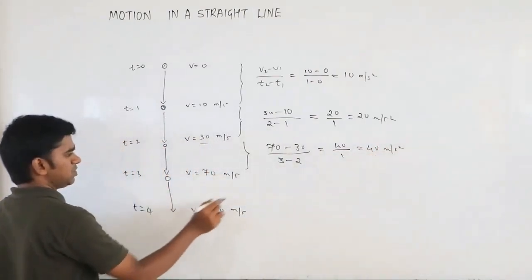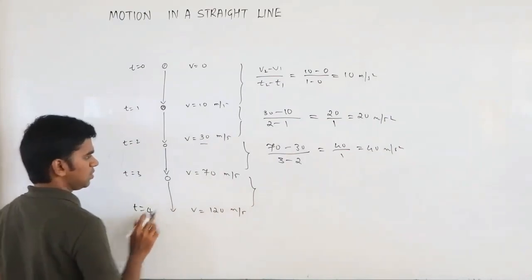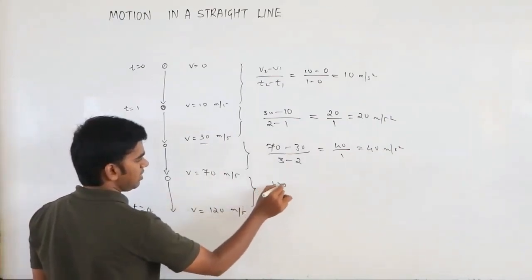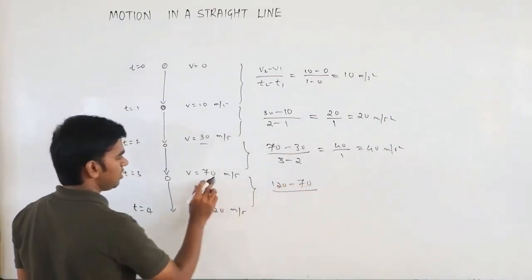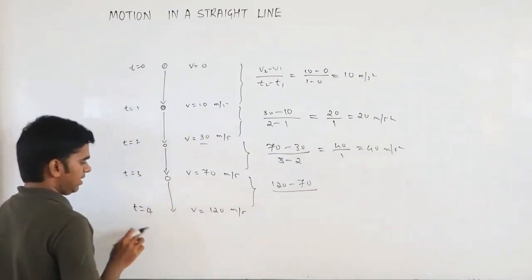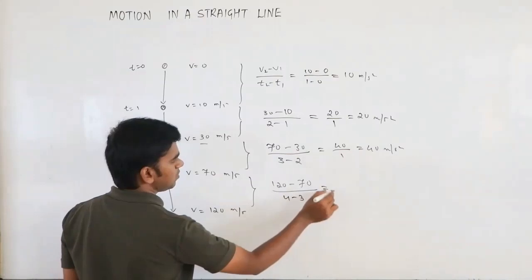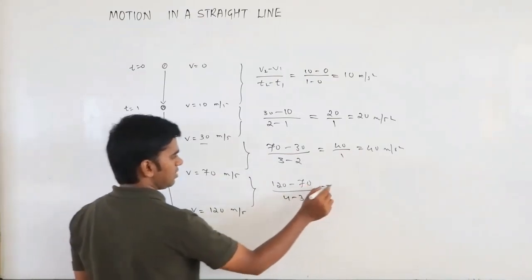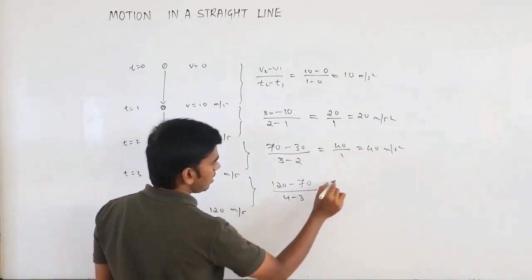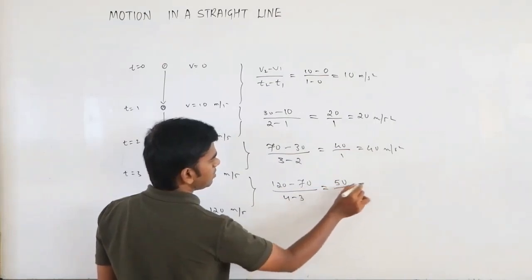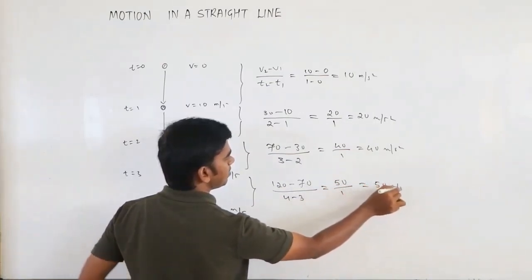Similarly, in the fourth interval, the final velocity is 120, minus 70 as the initial velocity, divided by time 4 minus 3. So what you get is 50 by 1, which is 50 meters per second squared.